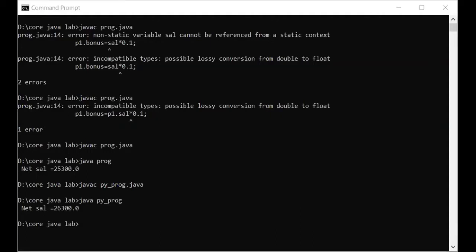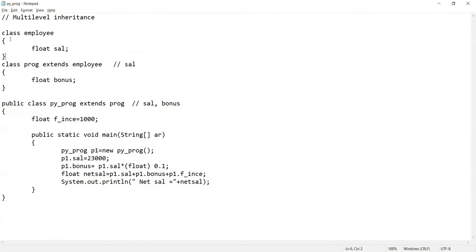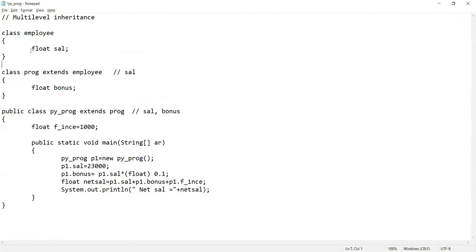So in the program I have declared three classes. First class is an employee. Then for employee, I have declared a child class, programmer, and for programmer, I have declared a child class, Python programmer. Fine. So this type of inheritance where you are making a ladder kind of relationship is called multi-level inheritance, right? Now let's see another inheritance that is called hierarchical inheritance.